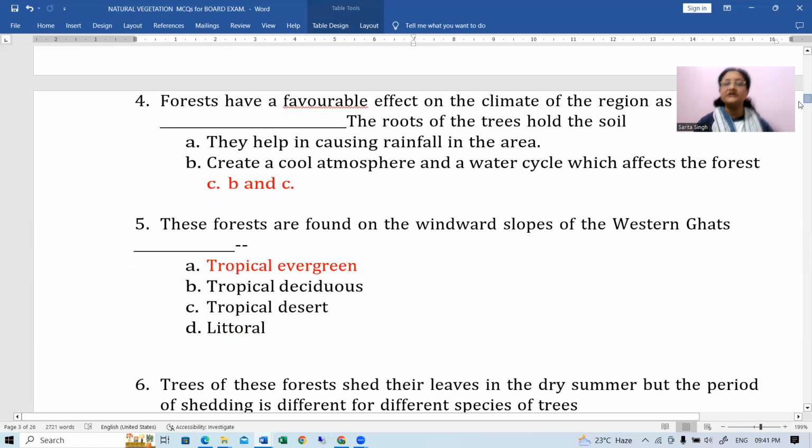Then come to next. These forests are found on the windward slopes of the Western Ghats. Windward slope means the slope which is actually getting the monsoon winds first. Okay. Now, which is the forest found there? Now, related to this, if you remember, the windward side of the Western Ghats are the regions where very, very heavy rainfall is received during the monsoon season, right? But as the Western Ghats are crossed by these winds to the other side of it, that is leeward side of it, the rainfall becomes very less.